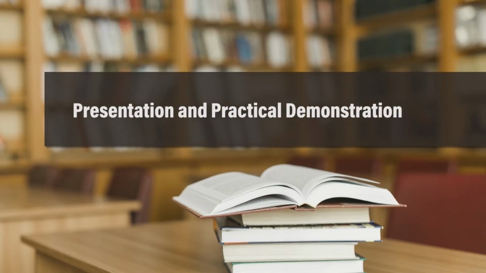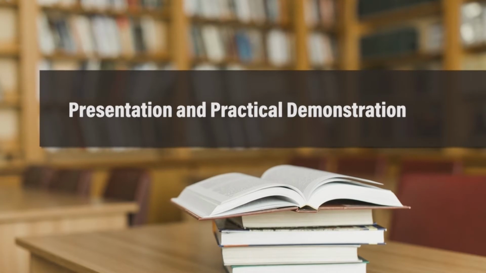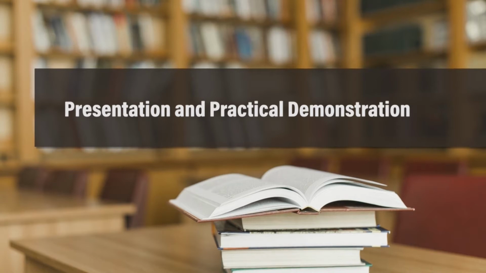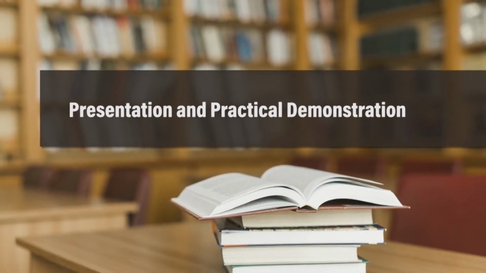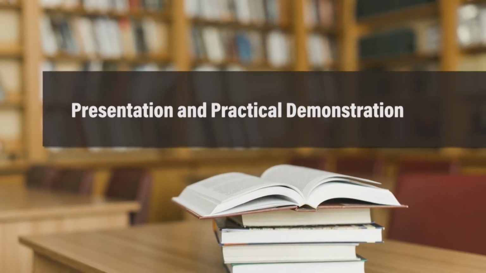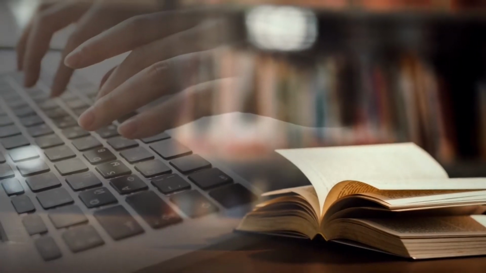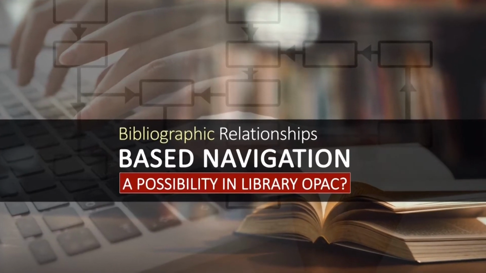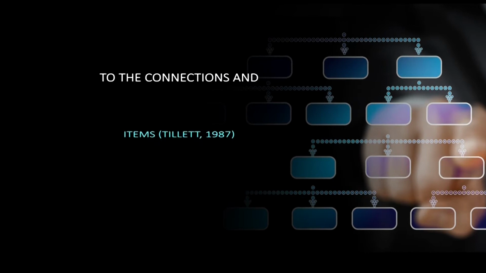Then after the presentation is over, when the basic things are clear to you, we will move towards the practical demonstration. We developed a prototype for this demonstration so that you can see what is actually happening inside library OPAC on the basis of the new user task proposed by IFLA LRM, library reference model. So let us move. This is the title of this deliberation: bibliographic relationship based navigation, a possibility in library OPAC. Now first of all we need to clear what is a bibliographic relationship.